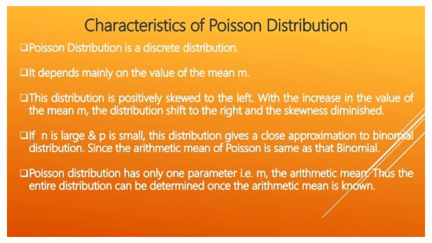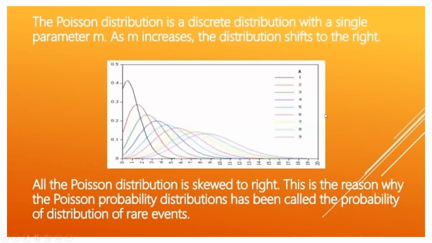Since the arithmetic mean of Poisson is the same as that of binomial, Poisson distribution has only one parameter, that is m, the arithmetic mean. Thus, the entire distribution can be determined once the arithmetic mean is known. The Poisson distribution is a discrete distribution with a single parameter m. As m increases, the distribution shifts to the right. The Poisson distribution is skewed to the right. This is the reason why the Poisson probability distribution has been called the probability distribution of rare events.